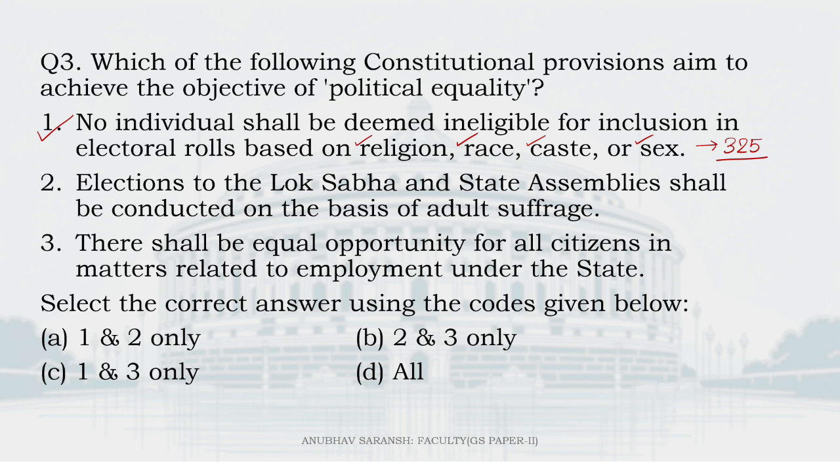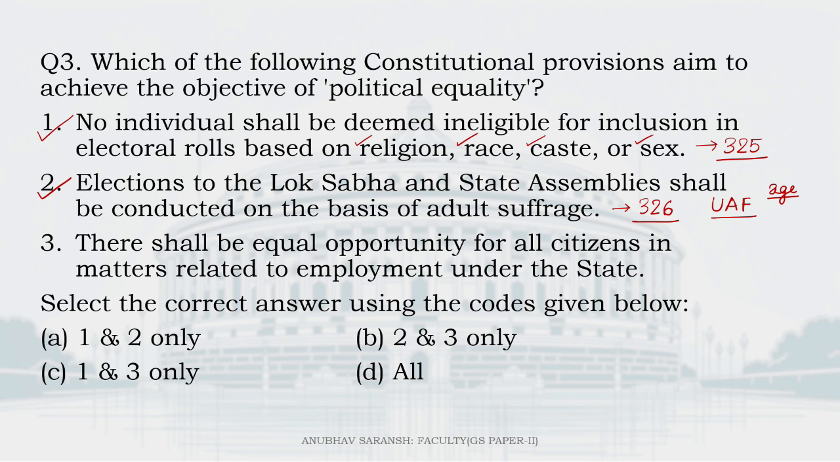One is correct. Elections to the Lok Sabha and the assemblies shall be conducted on the basis of adult suffrage. Yes, this is also correct. Article 326, the idea of universal adult franchise, voting rights for all. Meaning what? Of course, we have the criteria of age, but beyond that, voting rights for all the citizens. So that's the concept. So 2 is also correct.